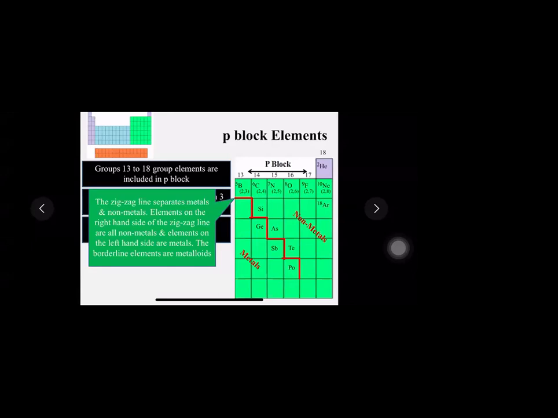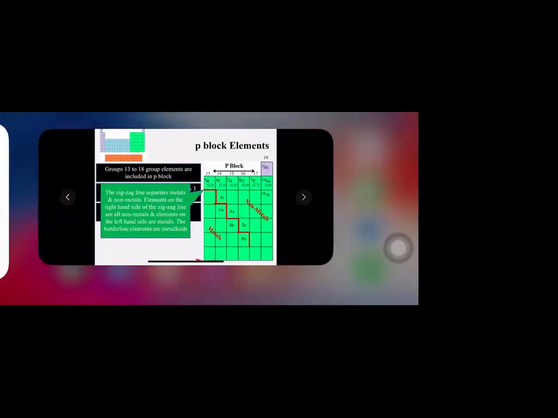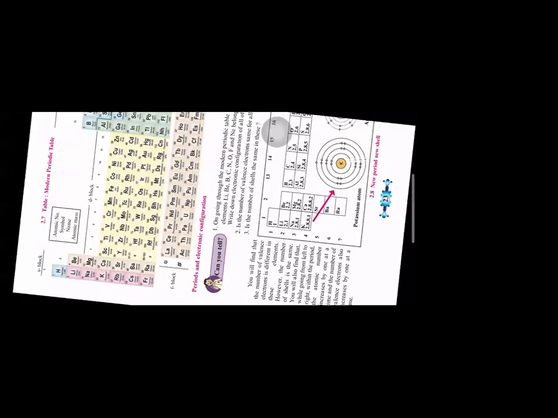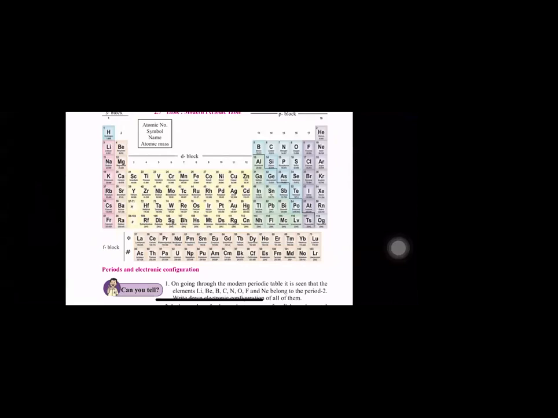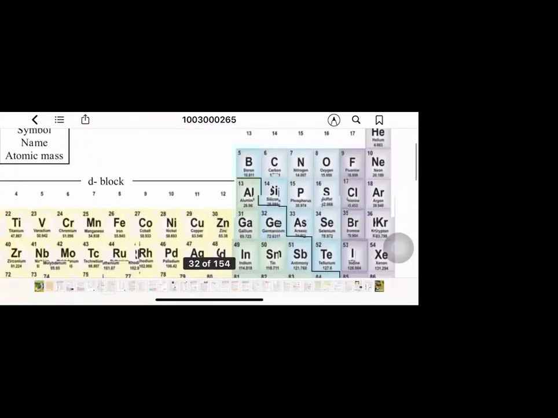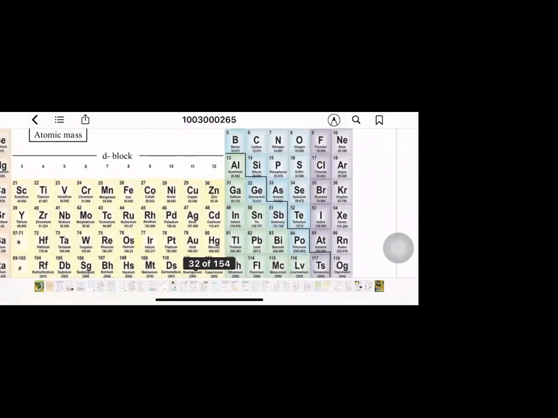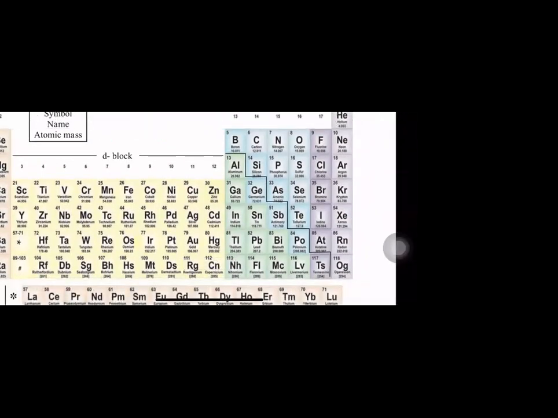In case you're not keeping your textbook handy, let me show you one other screen here. Can you see this? This is the picture in your textbook, students. In this picture, you can see here on the right hand side. See carefully, I'm just zooming in for you. Can you see a different color shade given in between for this boron, silicon, germanium, arsenic, antimony, tellurium and polonium? From this, you can even remember the spellings as well as the names.